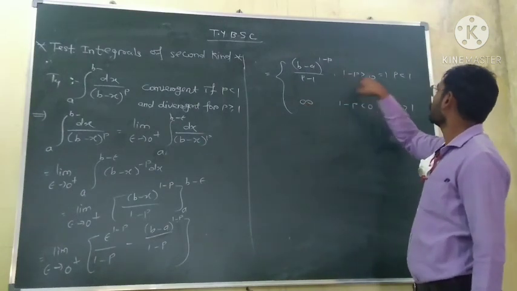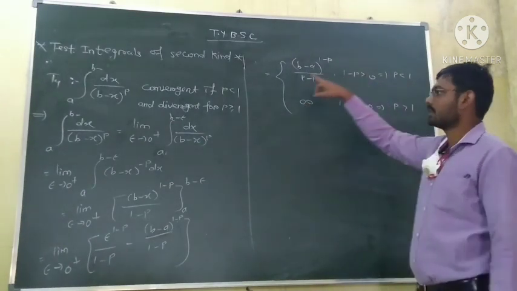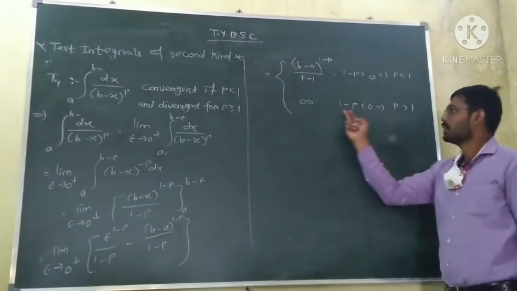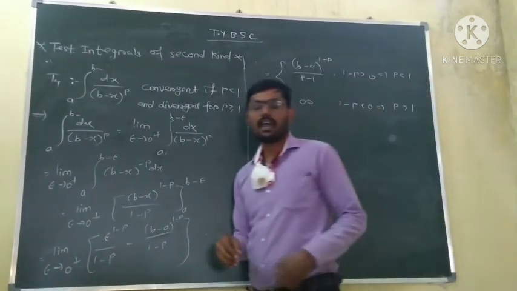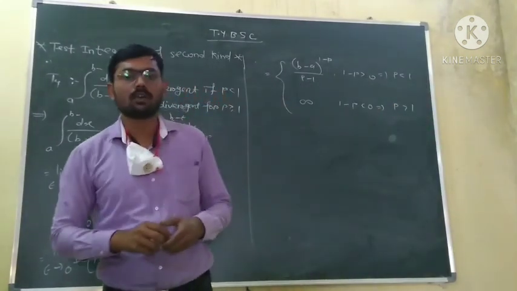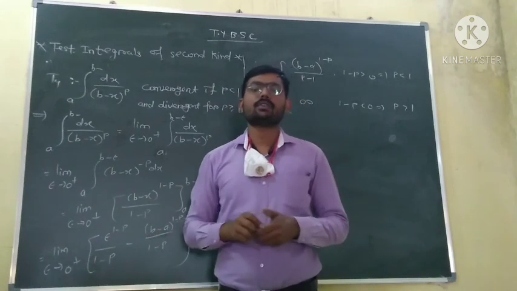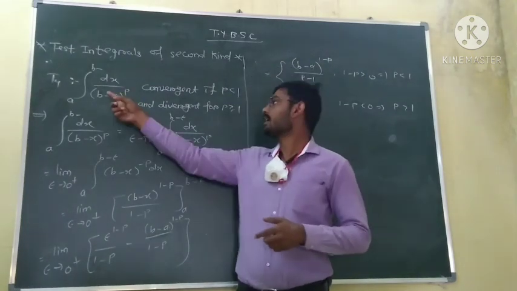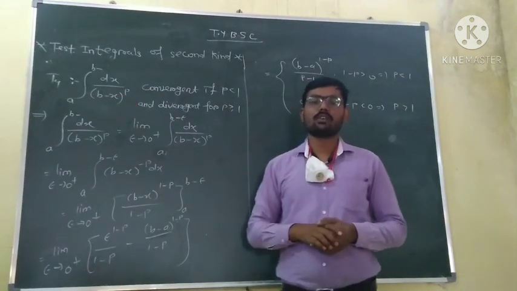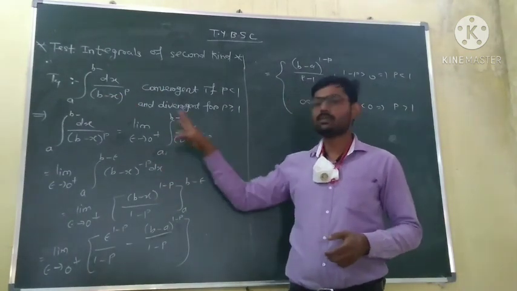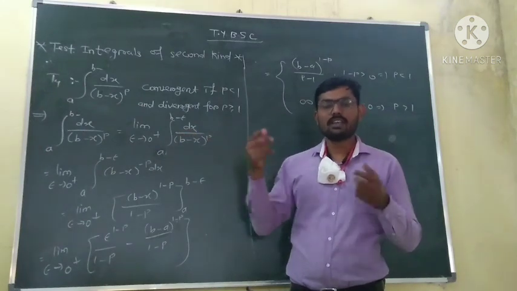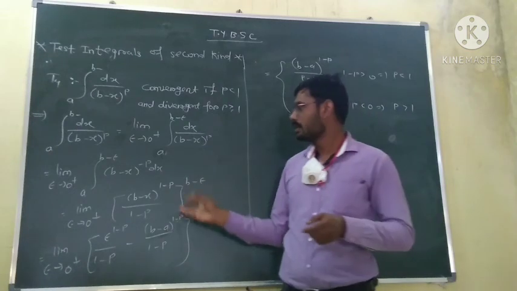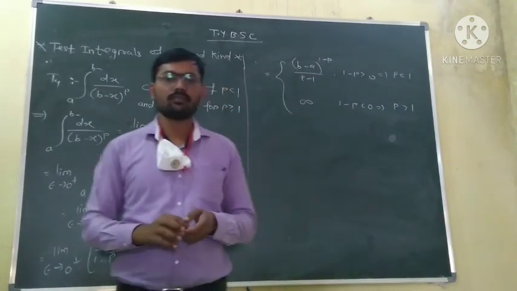This implies when p is less than 1, the integral is convergent, and for p greater than 1, the integral is divergent. And what happens for p is equal to 1? I leave it to you. You solve for p is equal to 1, and you will get that this improper integral is also divergent for p is equal to 1. Okay. I explained this very briefly because you have already seen 2-3 tests of this type. So it is very simple to understand. Okay. Thank you.